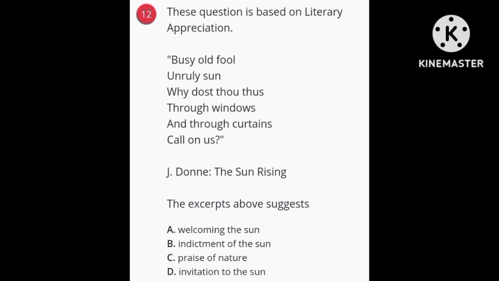Busy old fool, unruly sun, why dost thou thus, through windows and through curtains call on us? Look at the poem once again. Busy old fool, unruly sun, why dost thou thus, through windows and through curtains call on us? This is a poem written by John Donne. Remember that here the sun is being personified, and the sun is disturbing the persona. The persona, or the writer, is not happy with the sun.